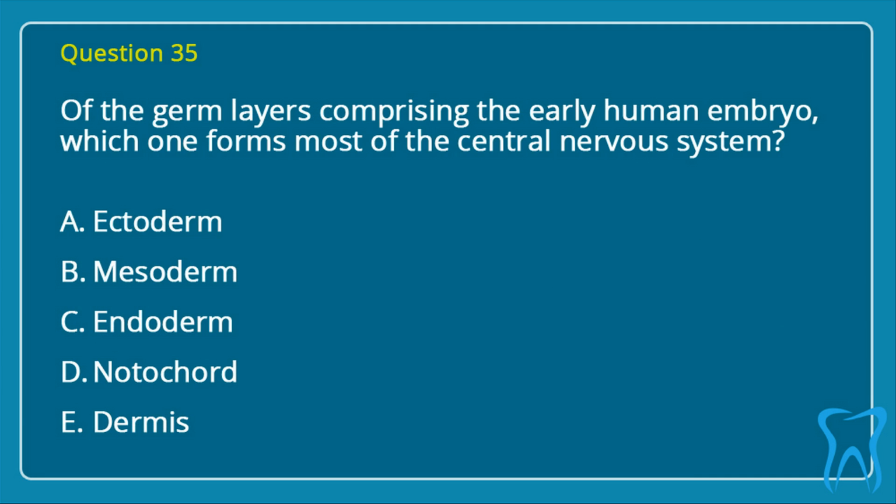Question 35. Of the germ layers comprising the early human embryo, which forms most of the central nervous system? A. Ectoderm. B. Mesoderm. C. Endoderm. D. Notochord. E. Dermis. Correct answer is A.